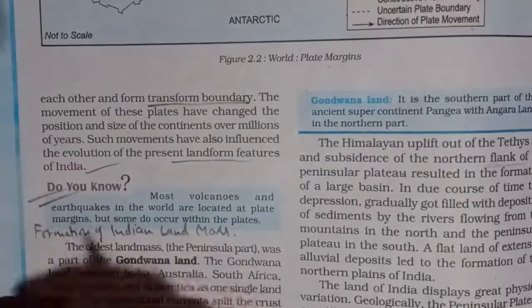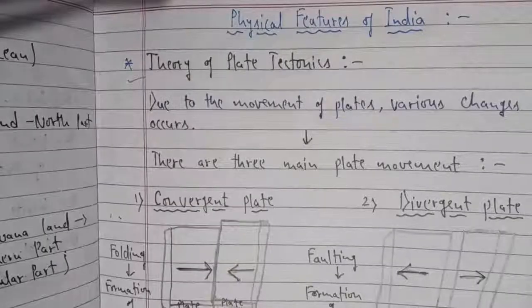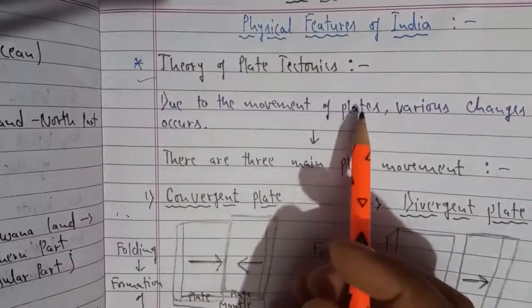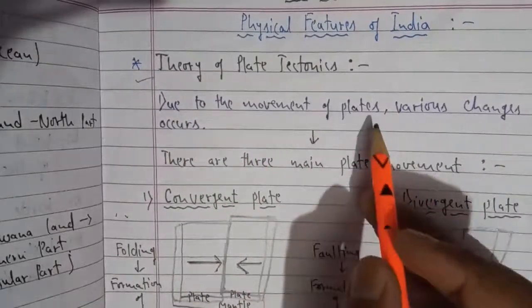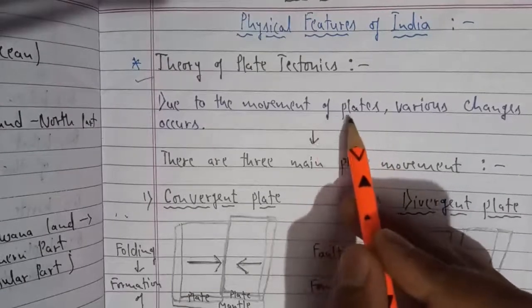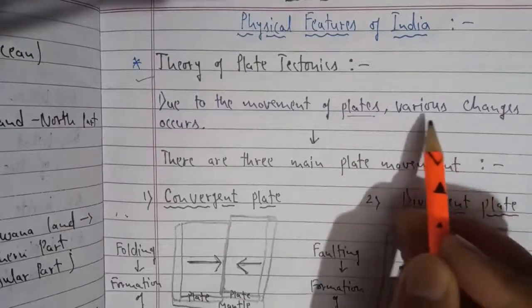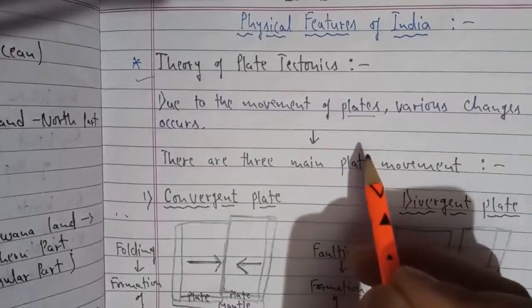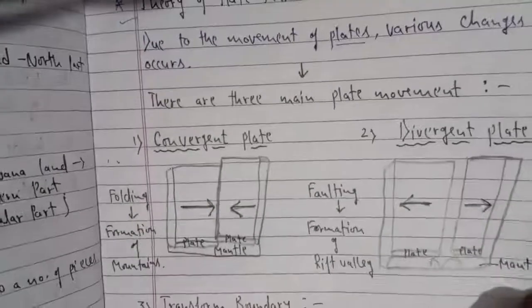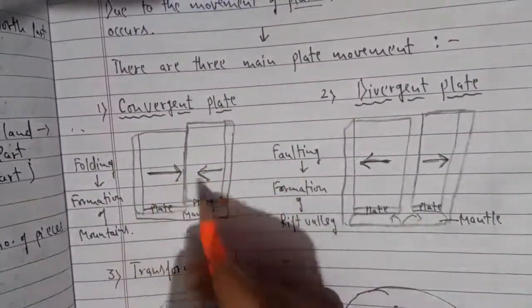So I will now try to explain with the help of the diagrams I have drawn. So here, the theory of plate tectonics. Due to the movement of plates, as I have told you and shown you on the map, there are 7 major plates and minor plates also. When there is movement in those plates, as I told you, there are 3 types of movements, and various changes occur on the landforms. There are 3 main plate movements, and I hope now you know it very well. The first one I told you is the convergent plates, where these 2 plates are coming towards each other.